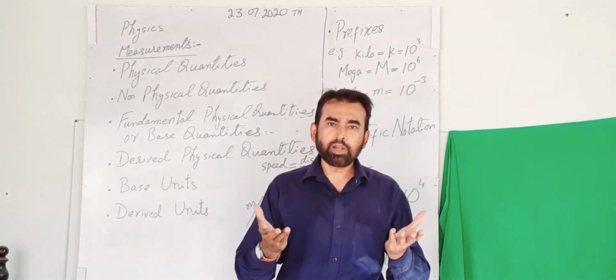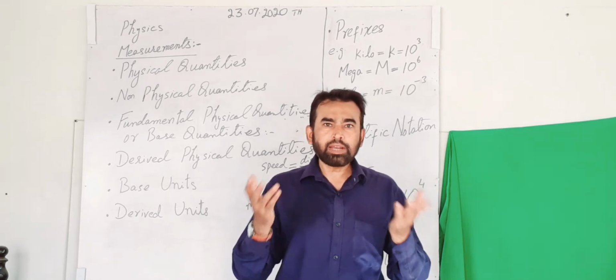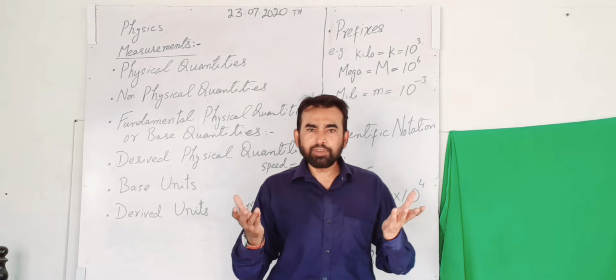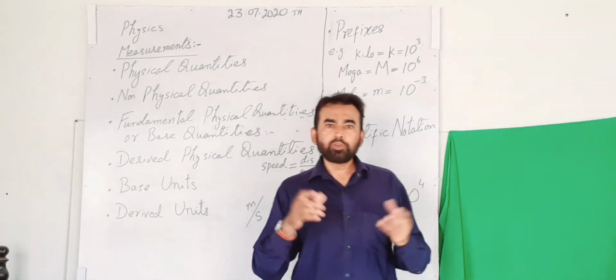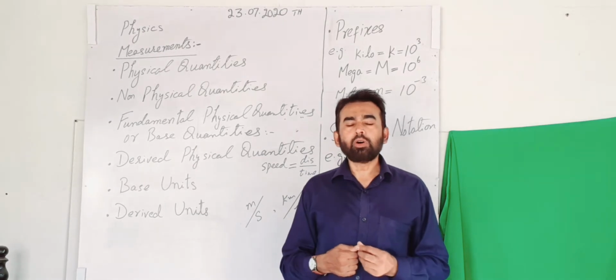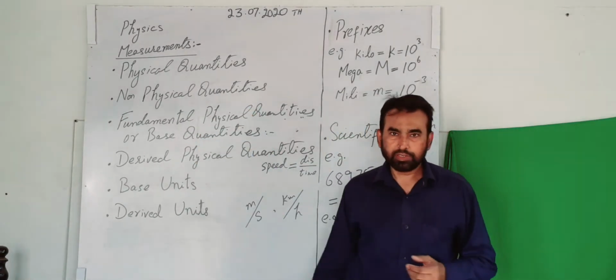There is no instrument which can measure your love, affection, your hatred, etc. These are the feelings which cannot be measured with the help of instruments, and the beauty of nature cannot be measured. So all these quantities are called non-physical quantities.